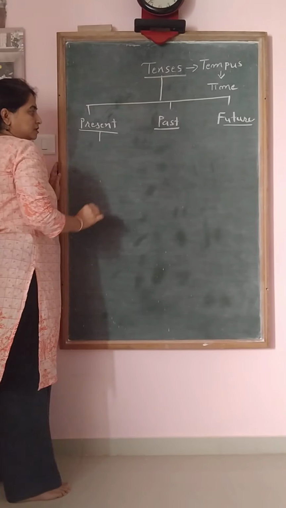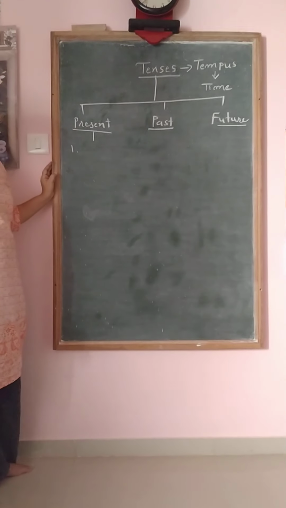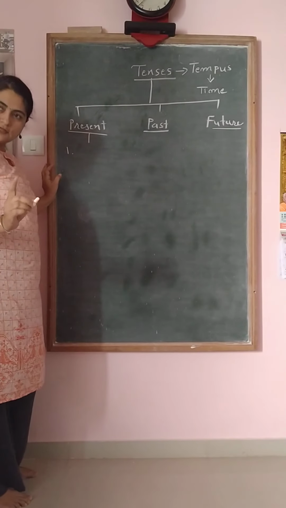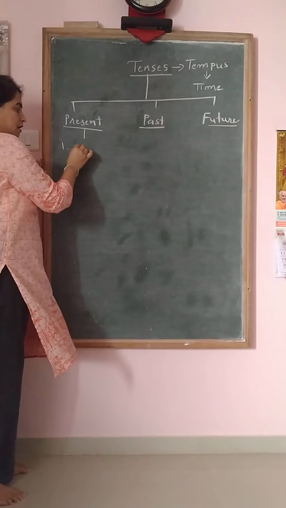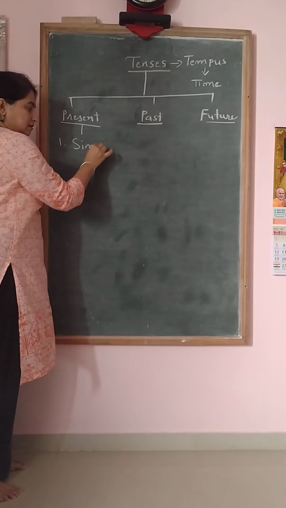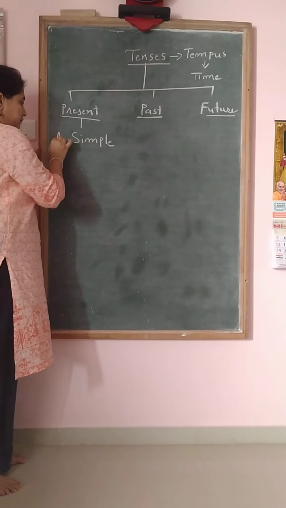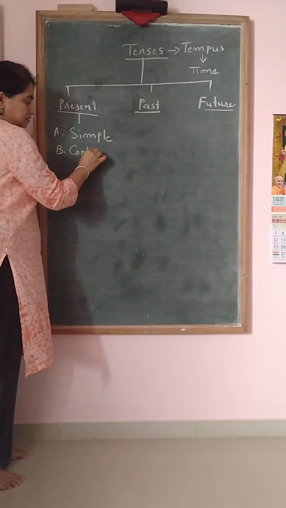Which are the subdivisions of present tense? Do you know? Yes. Which? Simple present tense. Then present continuous, which we call continuous present tense.